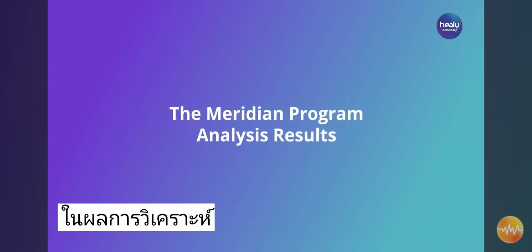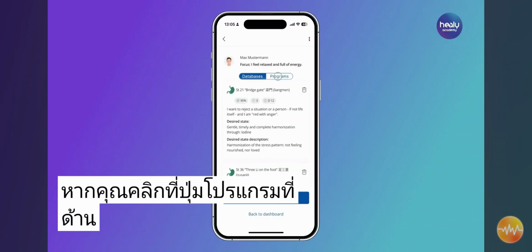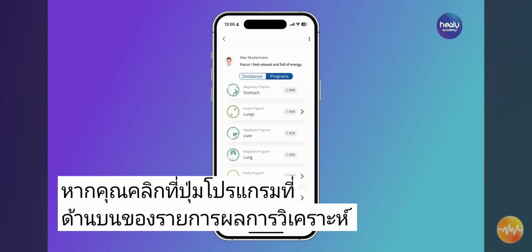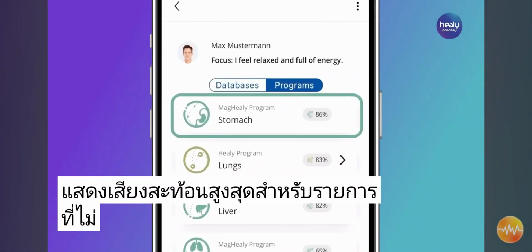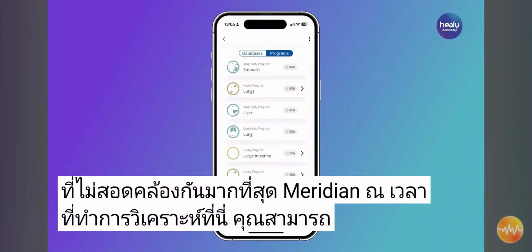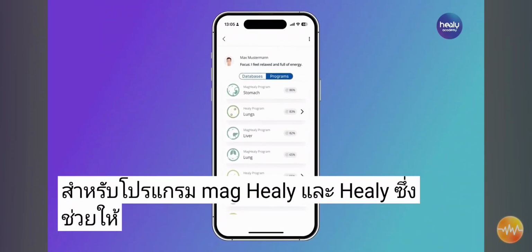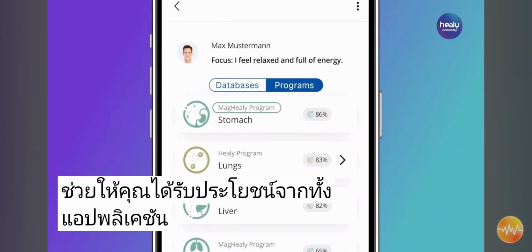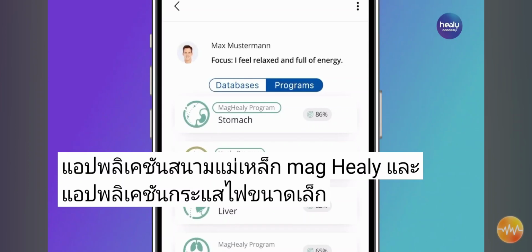The Meridian Program Analysis Results. If you click on the Programs button at the top of the analysis results list, you will be taken to the programs that showed the highest resonance for the most incoherent meridian at the time of the analysis. Here you can see results for Mag Healy and Healy programs. This allows you to benefit from both the Mag Healy magnetic field application and the Healy microcurrent application.